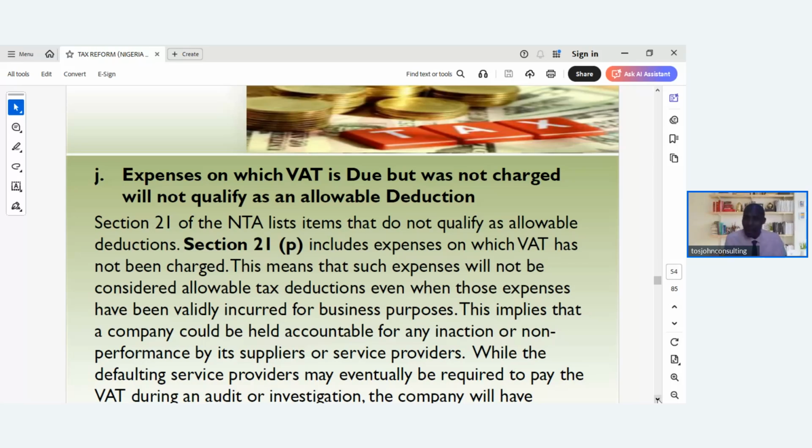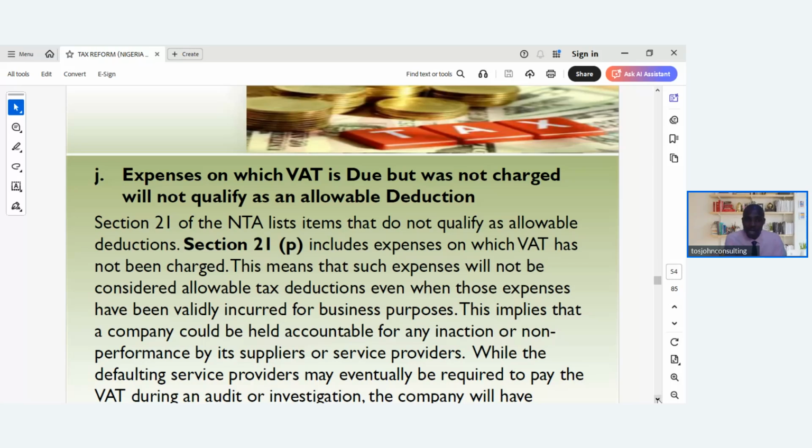So if you are meant to pay tax on an expense and you don't pay, you will not get an allowable deduction on the expense to reduce your tax liability, meaning that you must pay every necessary VAT on every expense, every asset, and every transaction that will make you enjoy allowable deduction to reduce your tax liability.